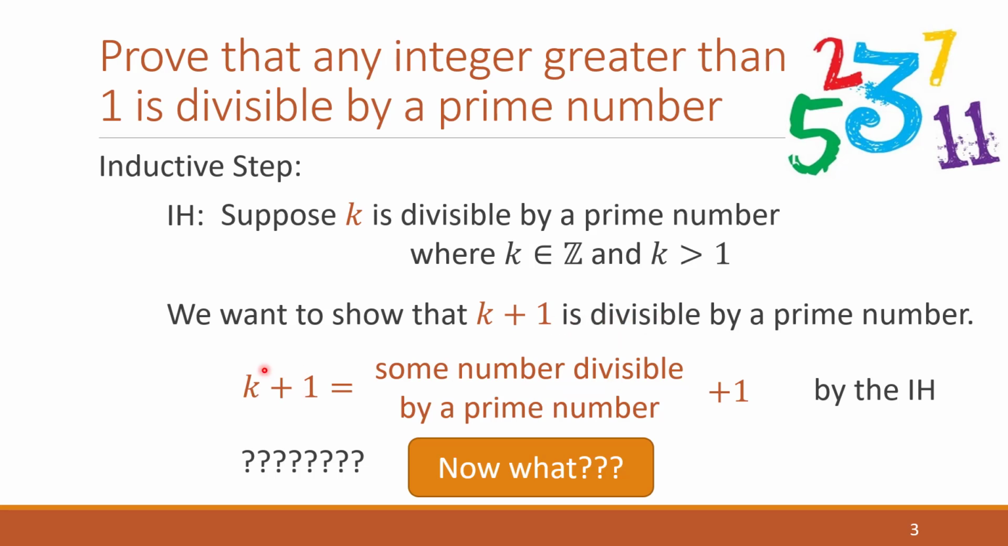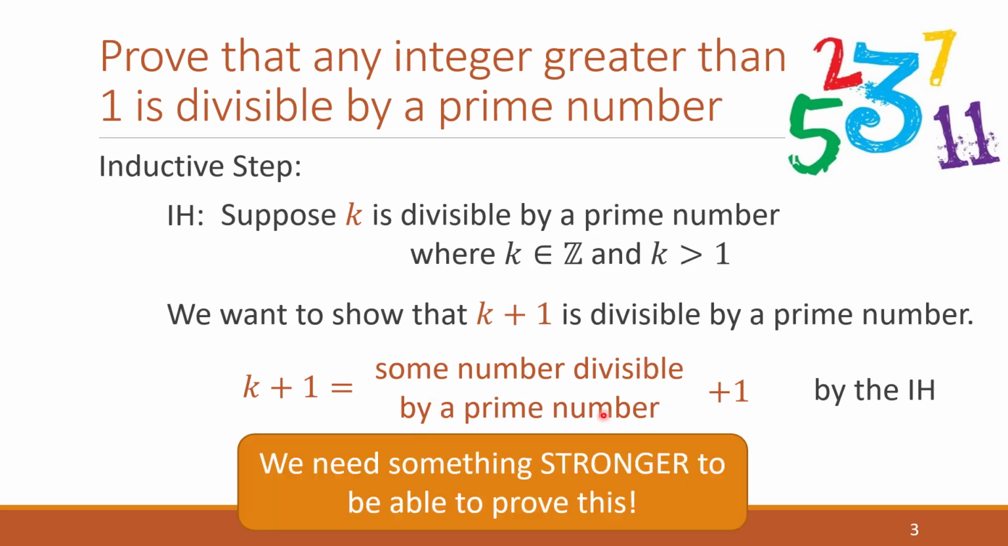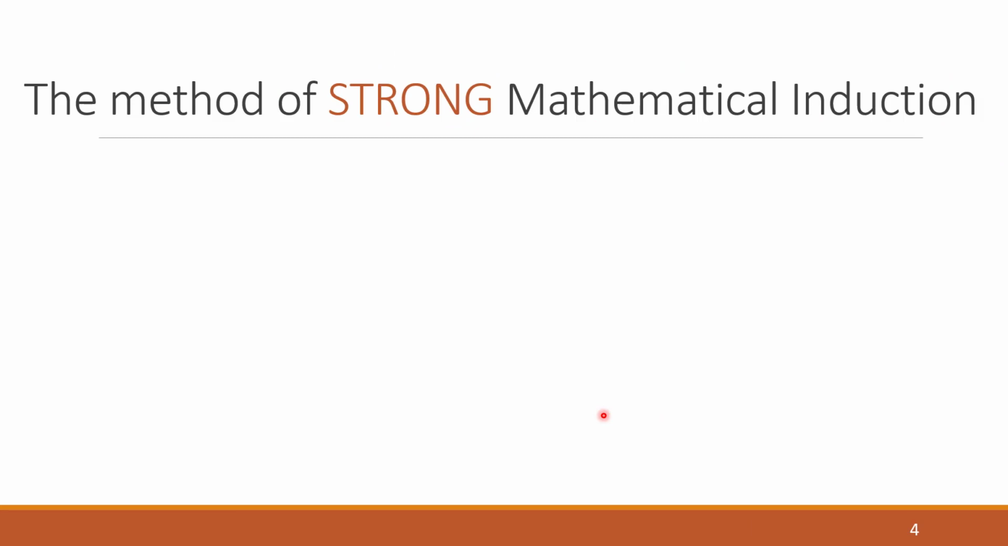We want to be able to divide this whole problem up, k plus 1. We're not going to be able to just look at k and come to some conclusion. So this is where we need something stronger. This is where we bring in strong induction. The method of strong mathematical induction is fairly similar to traditional induction. As we said, you can create a fairly simple proof that the two are equivalent.